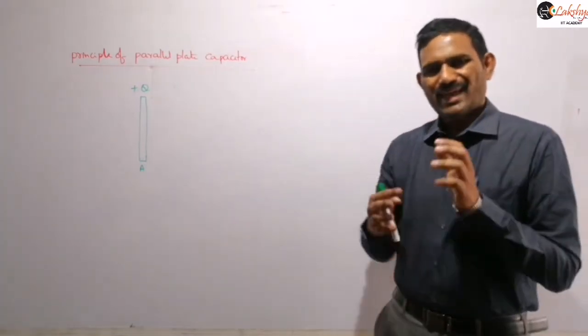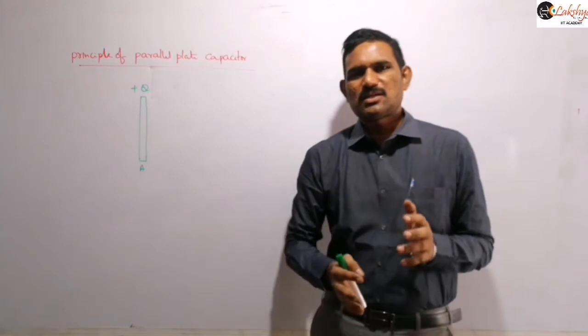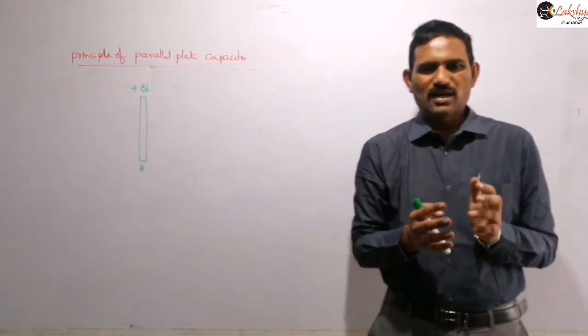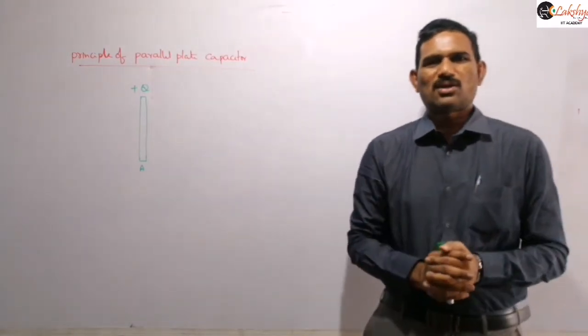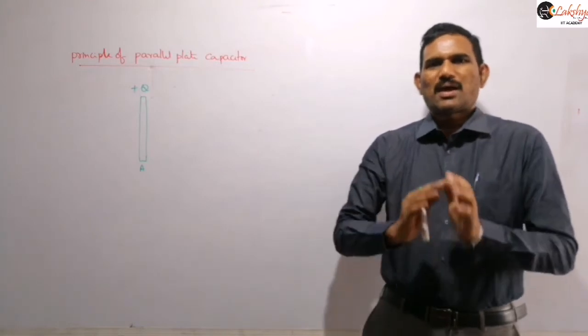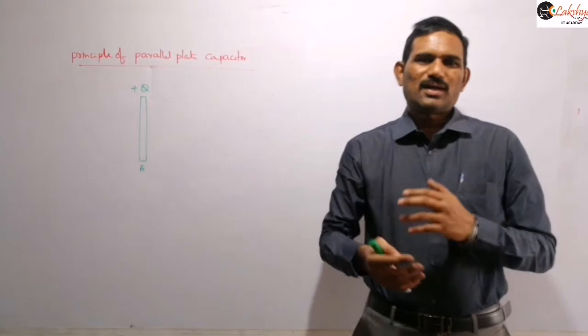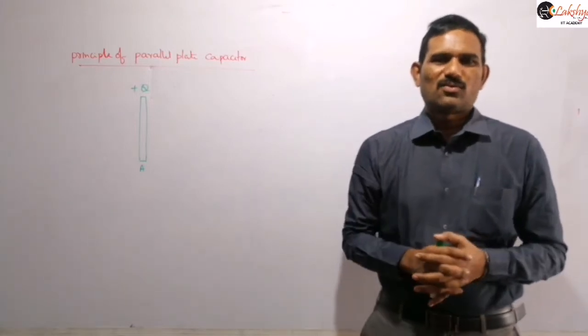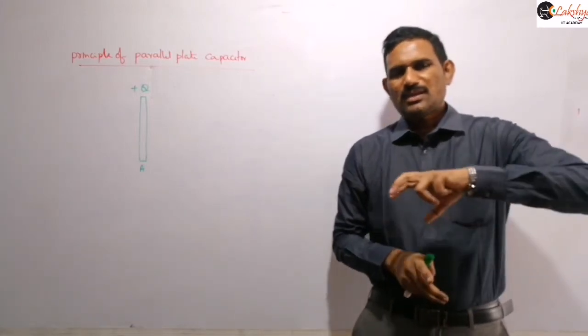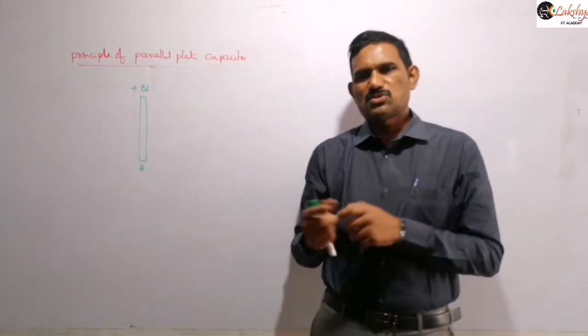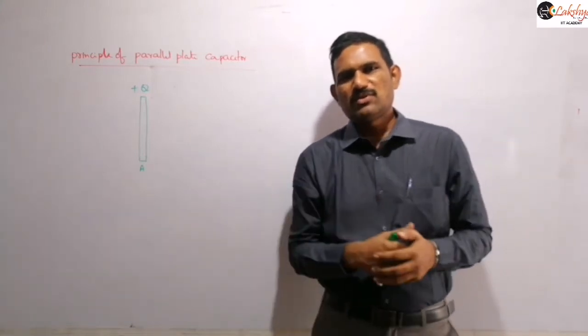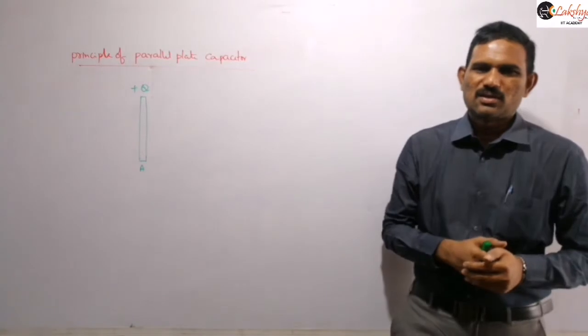For any isolated conducting surface, there exists a certain maximum limit up to which we can charge that object. If you give charge beyond that, breakdown will take place. Previously we discussed the conducting sphere.